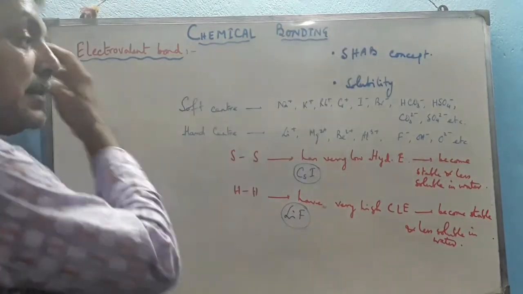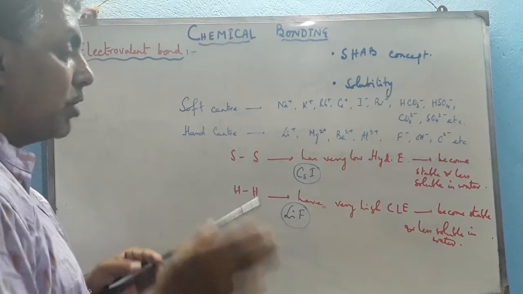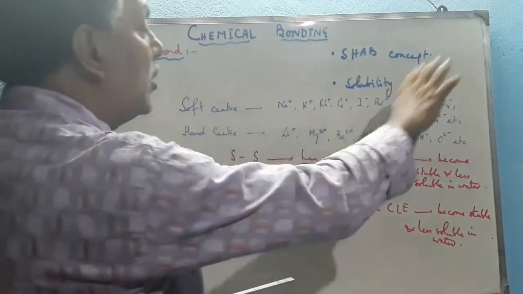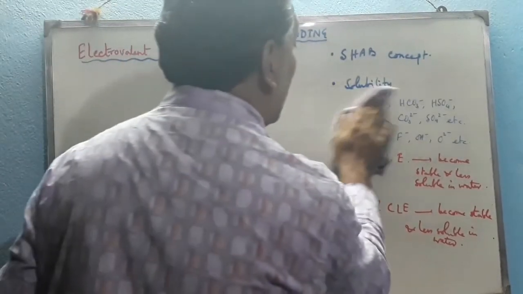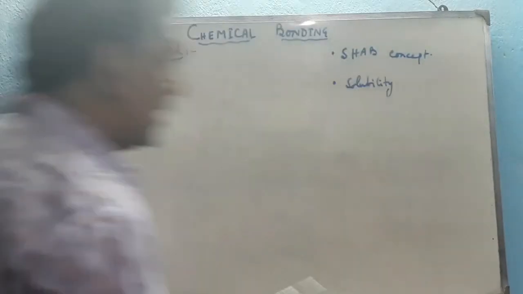So these are the reasons why some compounds are soluble in water and why some compounds are insoluble in water, which can be explained on the basis of the SAP concept. Now we are coming to explain the solubility of this series.